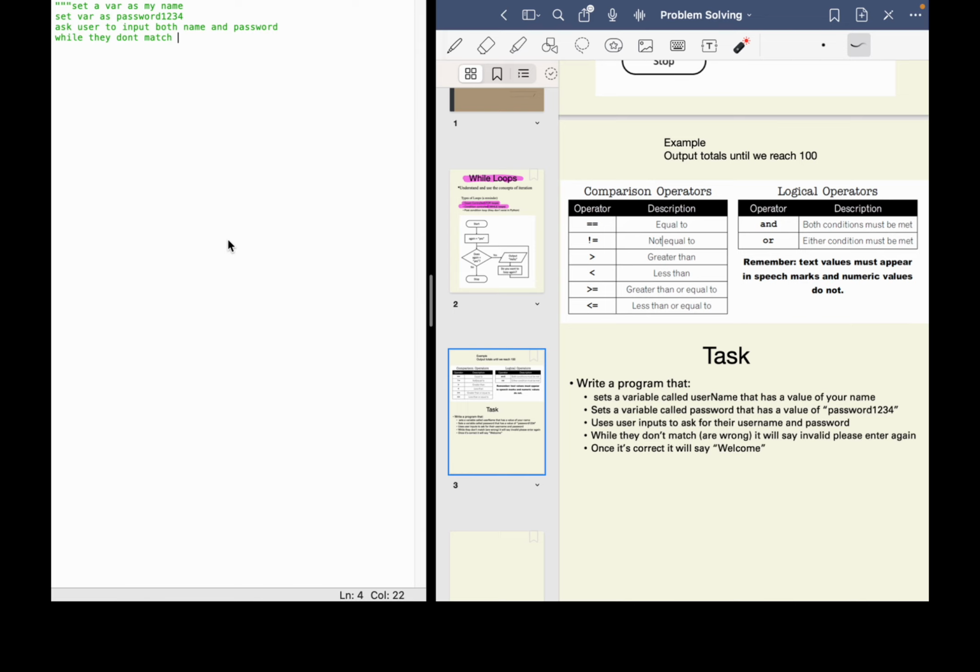While they don't match, say it's wrong. When they do, output welcome.